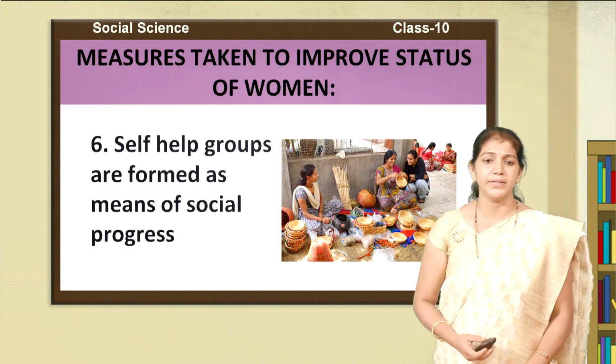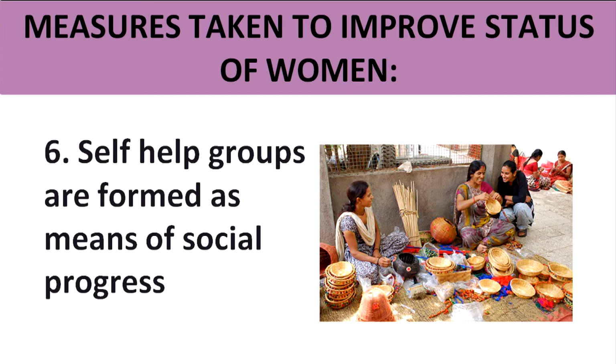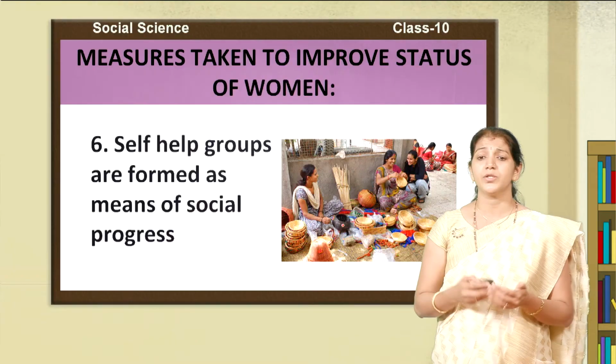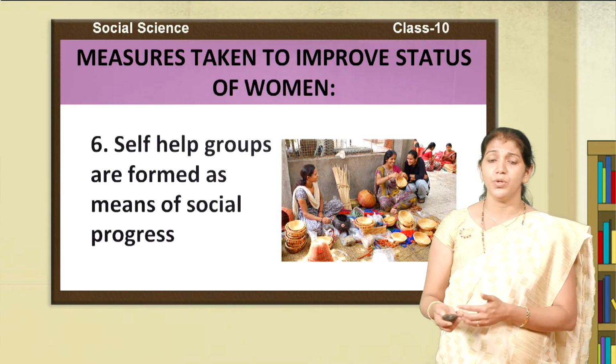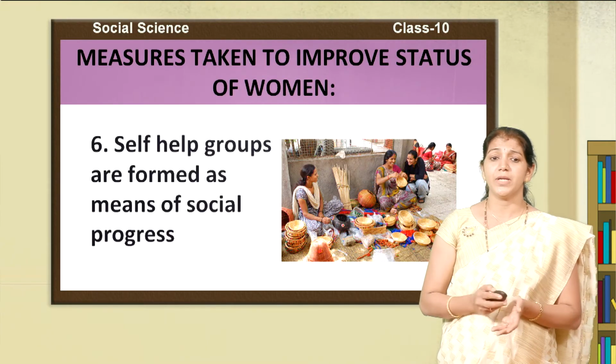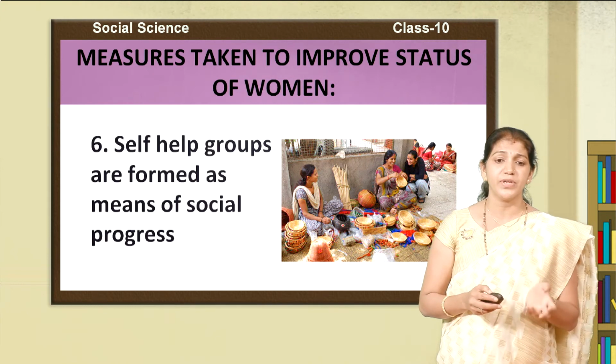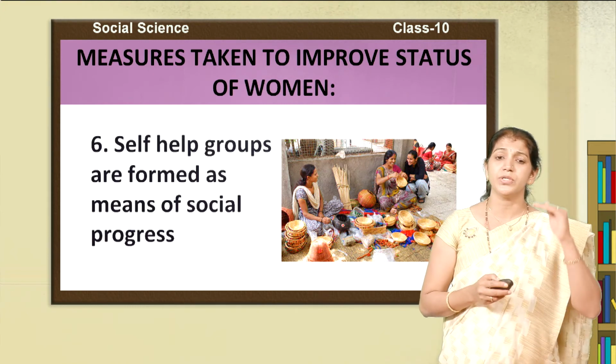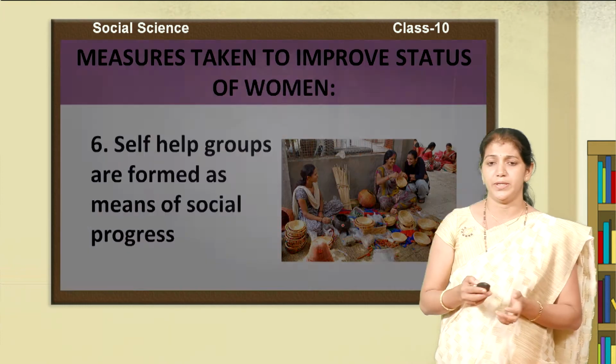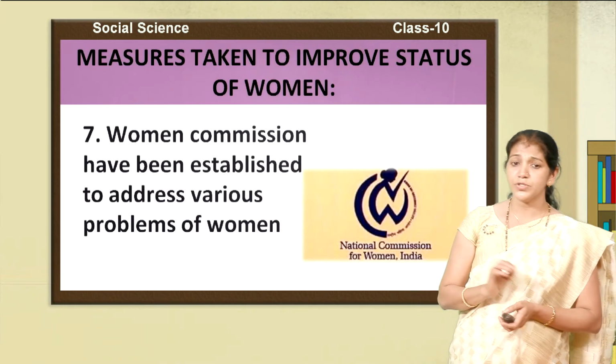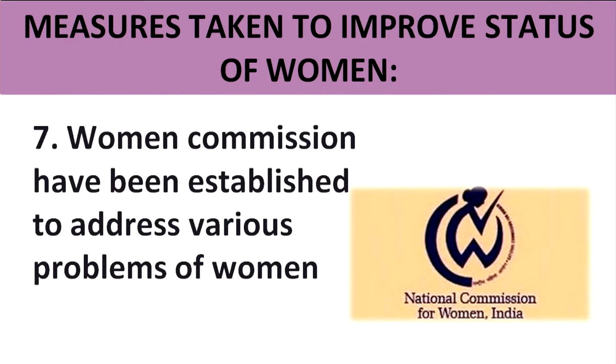Before, I explained the self-help groups. They started their own businesses, like making baskets and different types of household goods. They were producing, marketing, and earning money, and they are not depending on the men. So this type of self-help group gives women an identity, and they also improve their status in society. And the most important, the Women's Commission was established by the government.